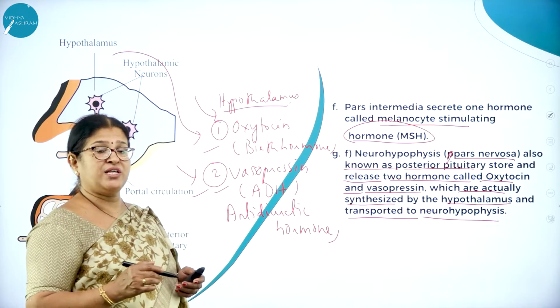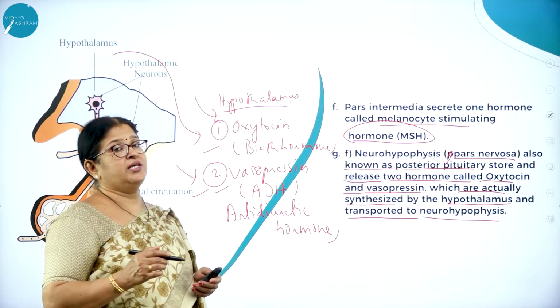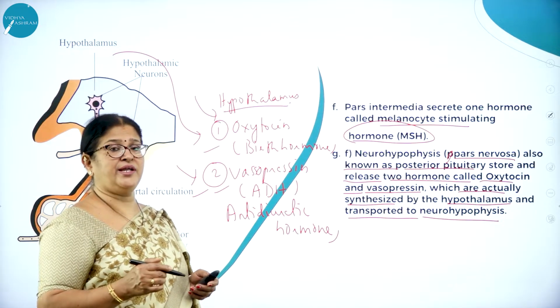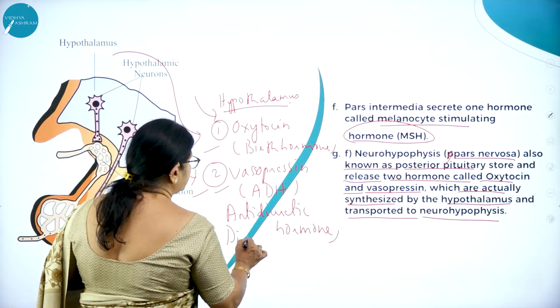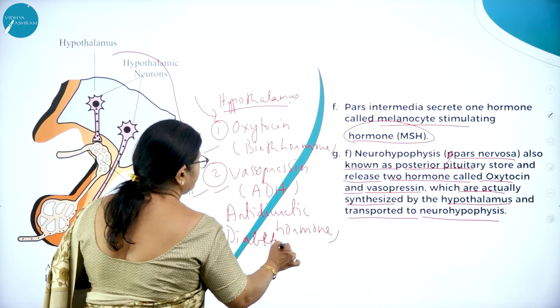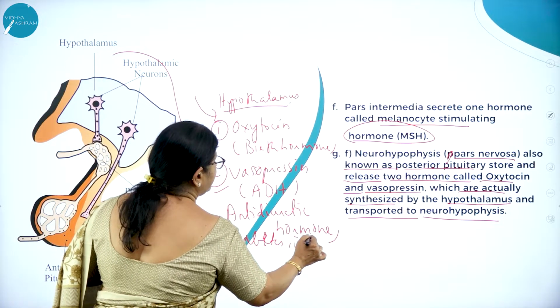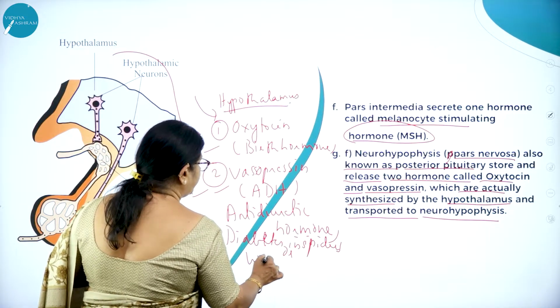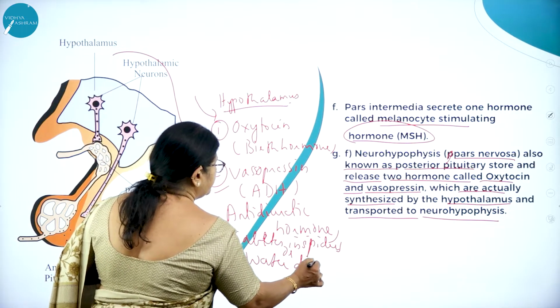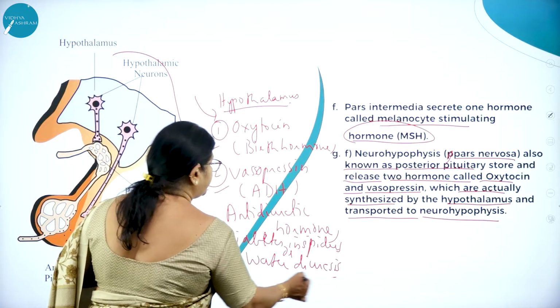If vasopressin or ADH is not produced in sufficient quantity, it leads to a disorder we call diabetes insipidus, otherwise called water diuresis.